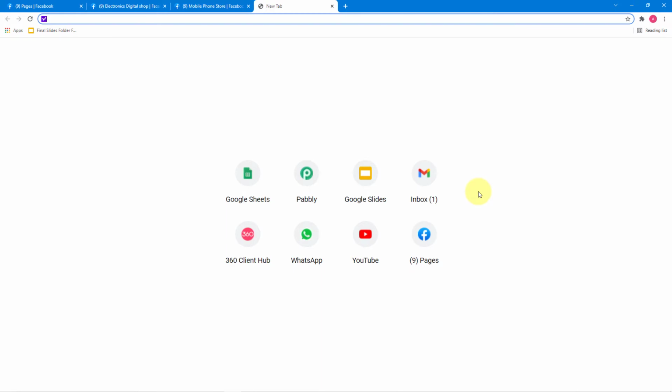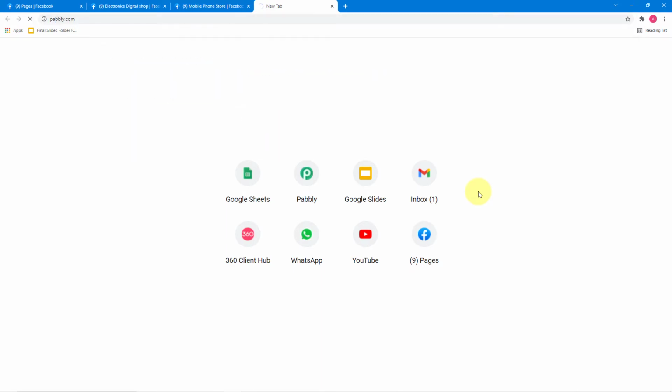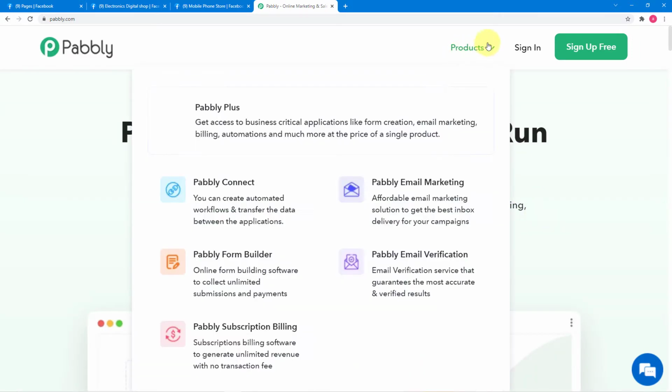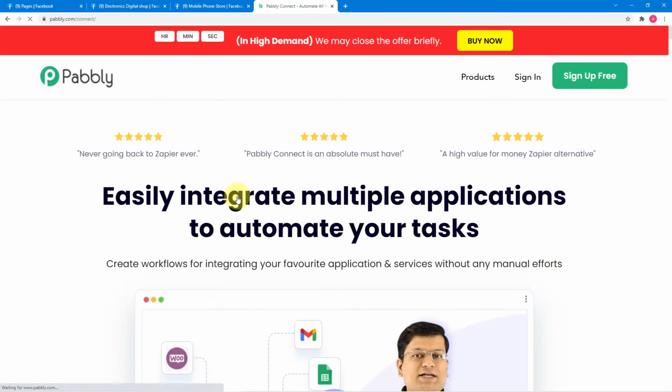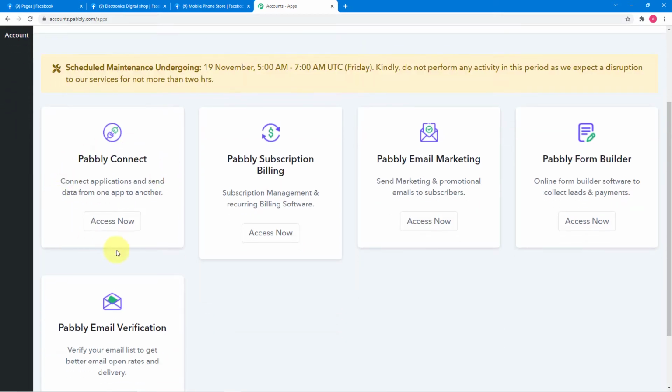So in your internet browser, type here pabbly.com, and from here put your cursor on this products icon and click on Pabbly Connect. Okay, now you can set up your free Pabbly Connect account in just 2 minutes by clicking here on sign up free button, which I have already done. So I'm going to click on sign in. And from this all apps section of Pabbly, you have to come to Pabbly Connect panel and click on access now.